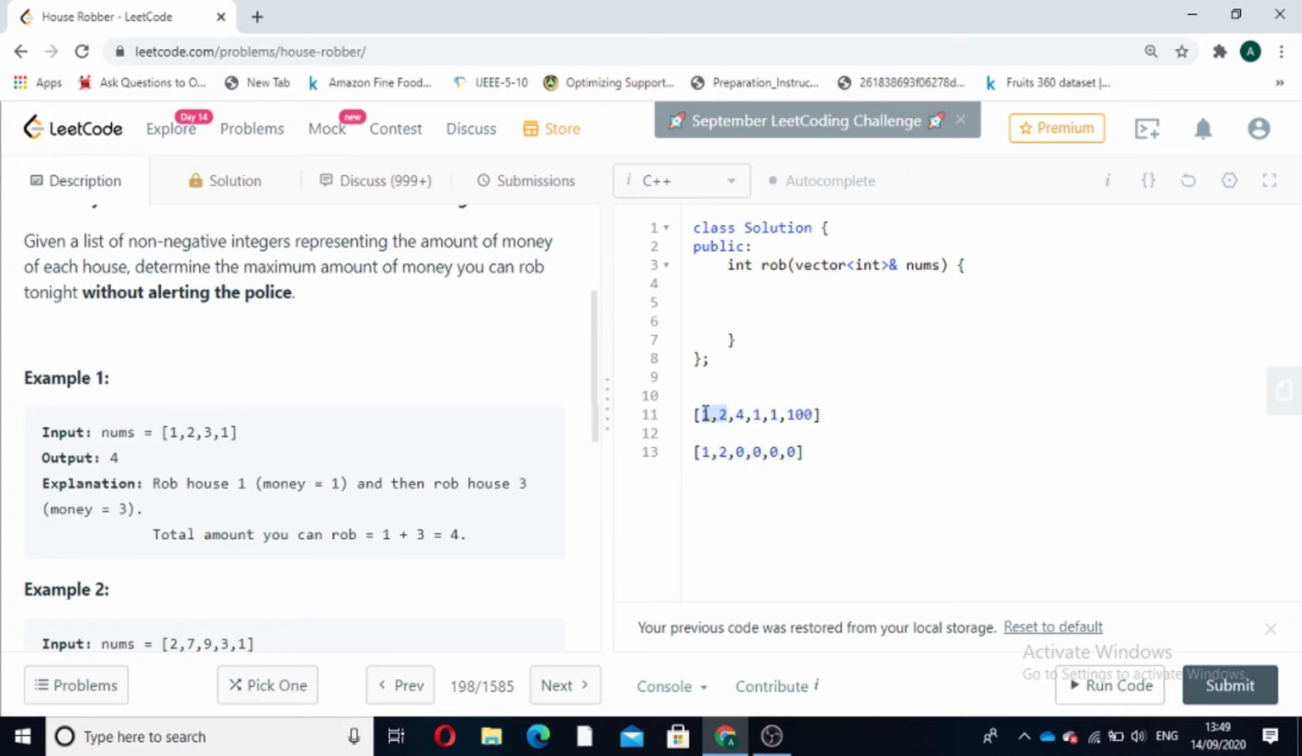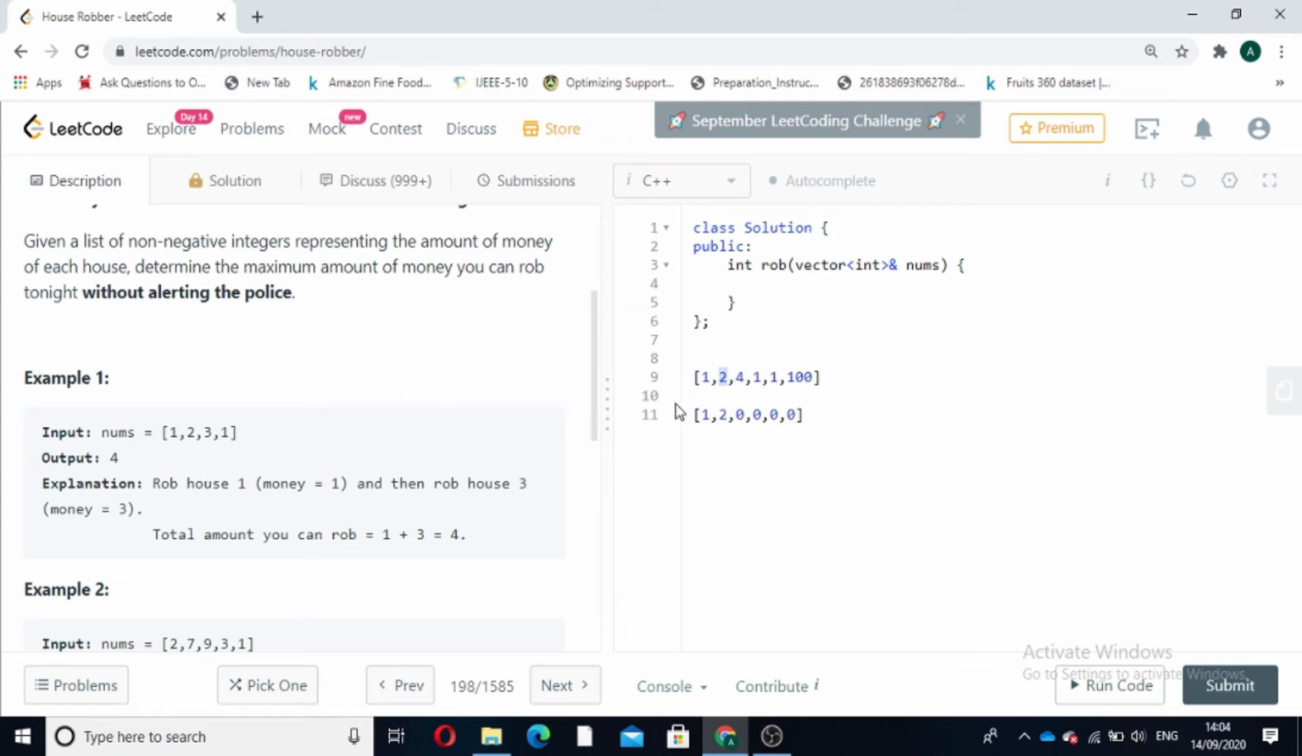So till here the maximum amount of money we can rob is 2. Second index, first index, maximum amount is 2. Now comes the third house also. In this case, when we have these three houses, we have two combinations. We can either rob the third house and the first house, or we can rob only the second house. We will take that combination which will give us the maximum answer.